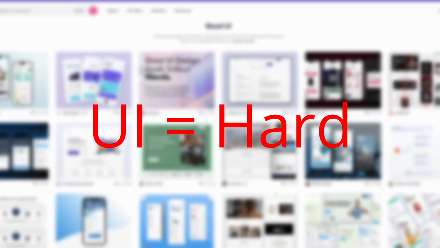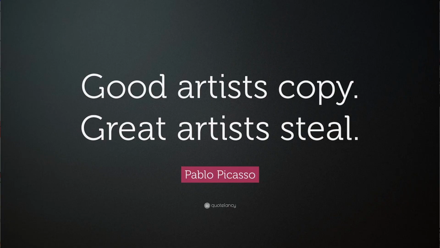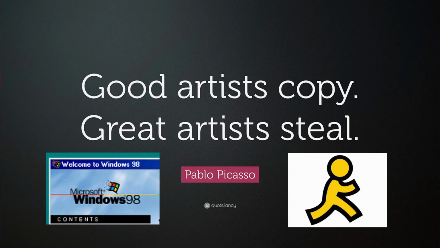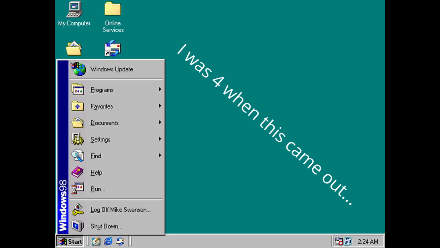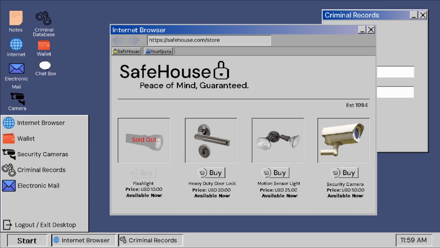Creating good UI is hard, and I'm not really artistic, so I decided to rip off a bunch of existing designs. I based the desktop UI in my game off of Windows 98, which I'm barely old enough to remember, but I think it looks pretty good for a low poly kind of style.